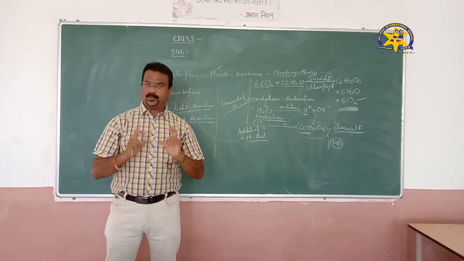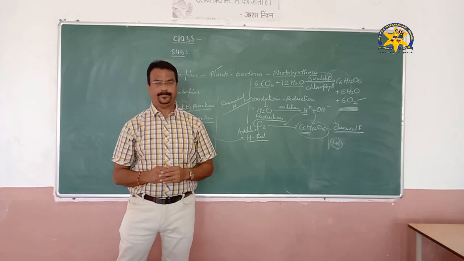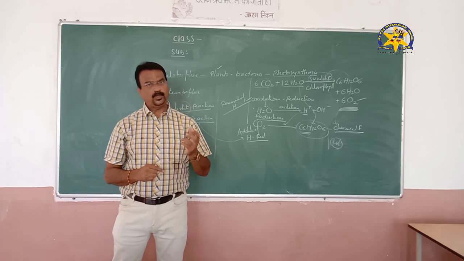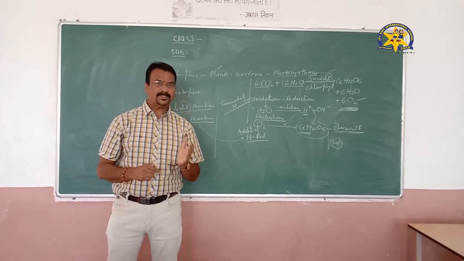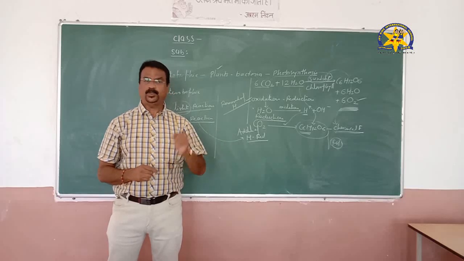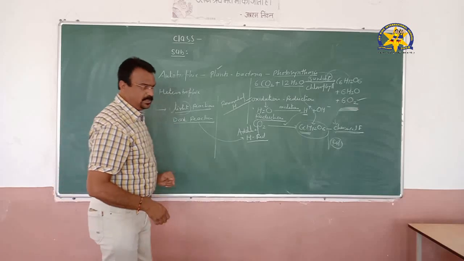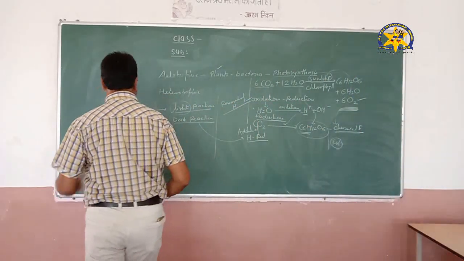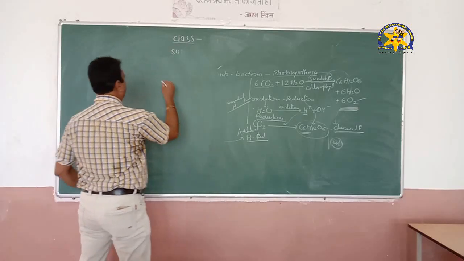Now the question is, from where does the carbon dioxide enter the plant? We take in oxygen through the nose, through the lungs, whereas in plants there are no lungs. So in plants the carbon dioxide enters through tiny structures, small openings on the plant surface, and these are called stomata.